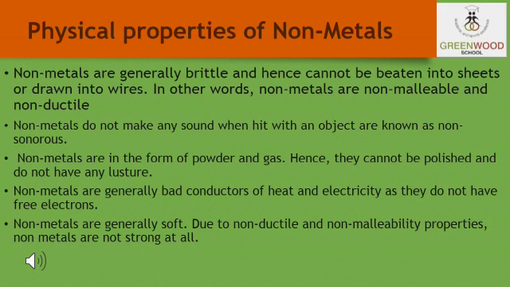For example, phosphorus is already in powder form, so how can it make a ringing sound? As I told you, they are very dull and in powder form, so they are also non-lustrous. Non-metals which are in the form of powder or gas cannot be polished, are not shiny, and do not have any luster. So these are the non-lustrous non-metals. Non-metals are generally soft because of their non-ductility and non-malleability. Non-metals are not strong at all.